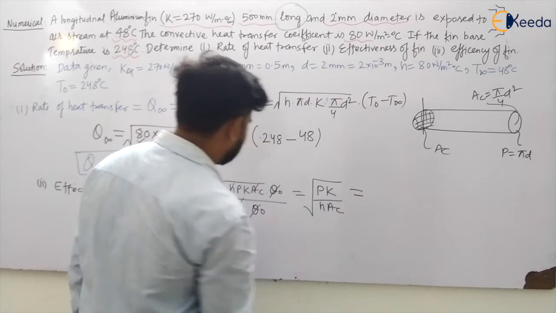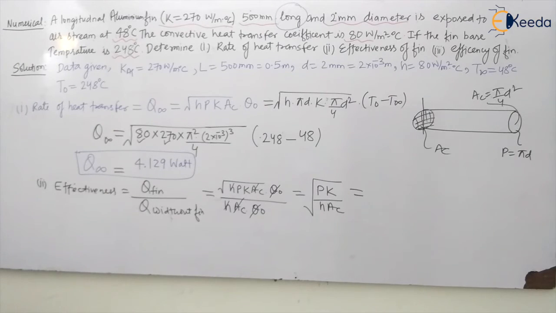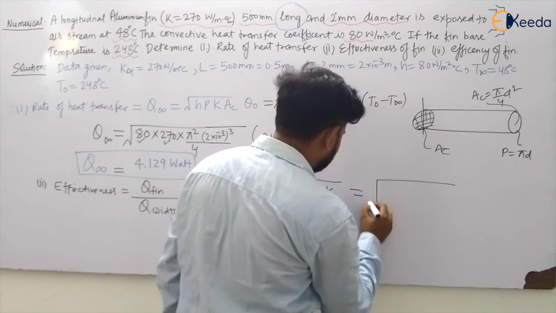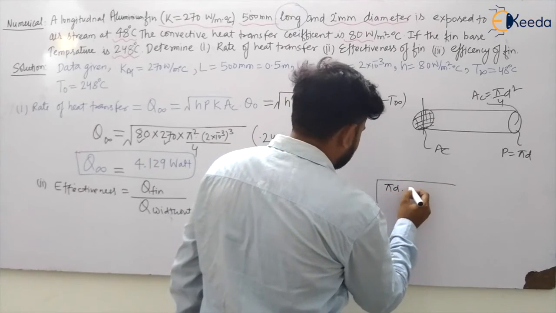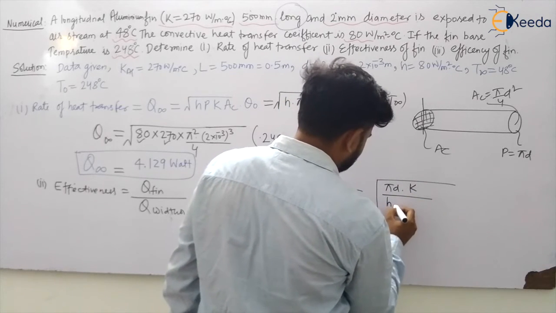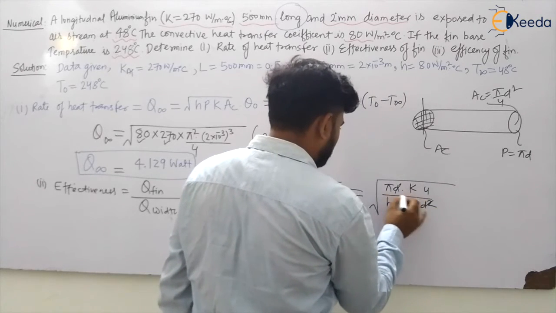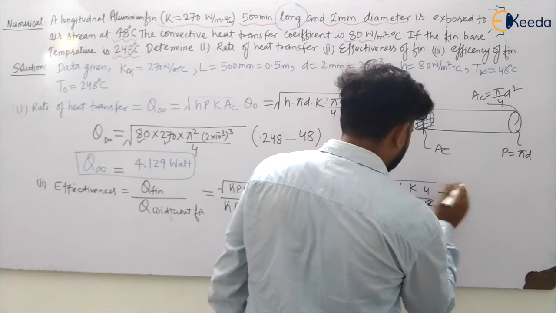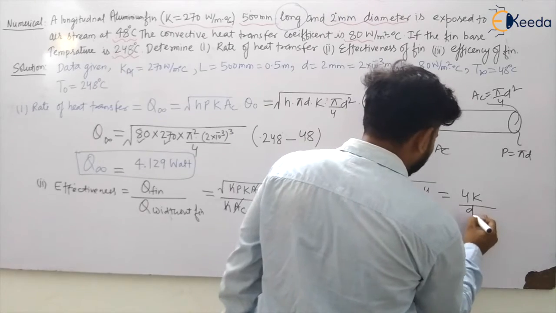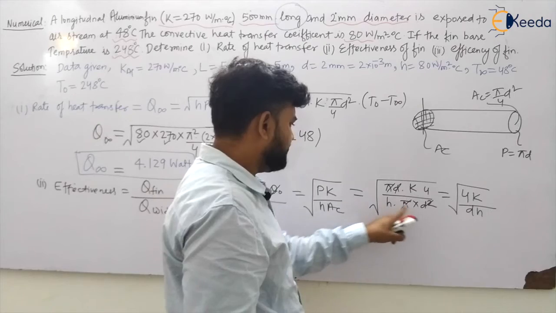So let us see what will be the value. This will be the value PK by HAC, my dear students. So let us put the values and calculate it. So this will be P, this is pi d, K, which is given, let us take it K only, divided by H, pi by 4 d square. So d and d will go, pi and pi will go. So I will be left with 4k divided by dh, my dear students.